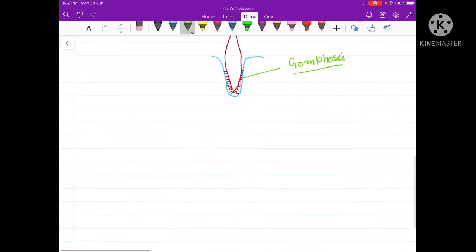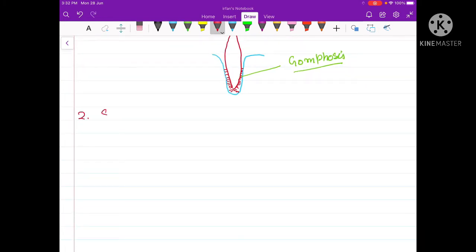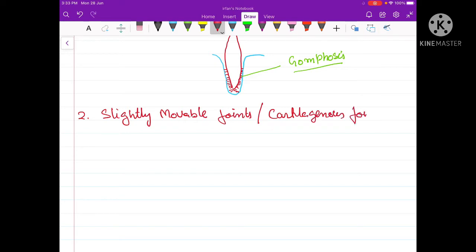Now let us talk about the second type of joint, called the slightly movable joint. Slightly movable joints are also called cartilaginous joints. These joints are also called amphiarthrosis. As far as slightly movable joints are concerned, between the two articulating faces of the bones is present a white fibrous cartilage, and that white fibrous cartilage allows only slight movement of the bones attached by it.